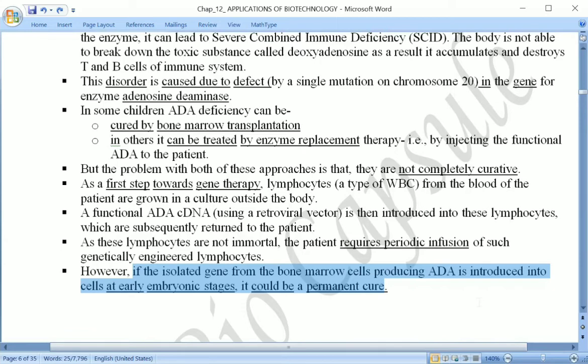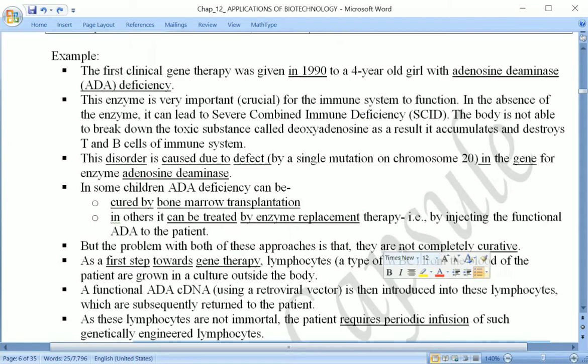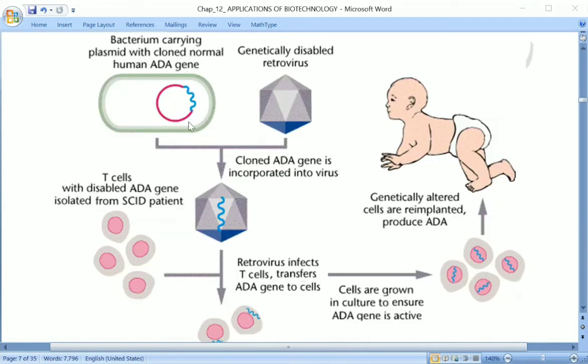But earlier I discussed that this process is not allowed. Germline gene therapy is not permitted yet. Let's try to understand this. The gene responsible for synthesis of ADA has been cloned, let us say, in the plasmid of a bacteria.